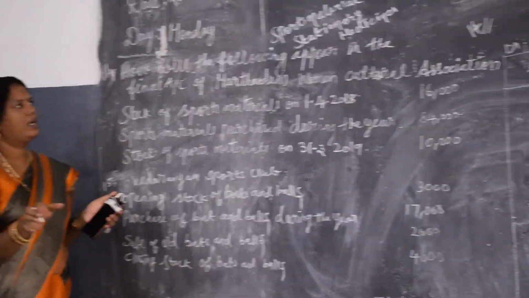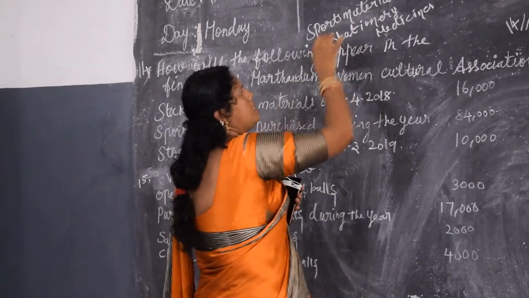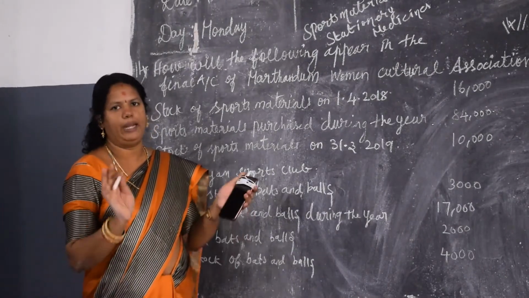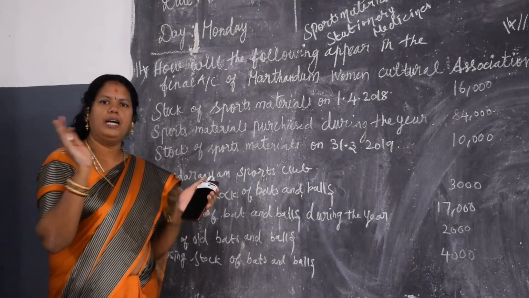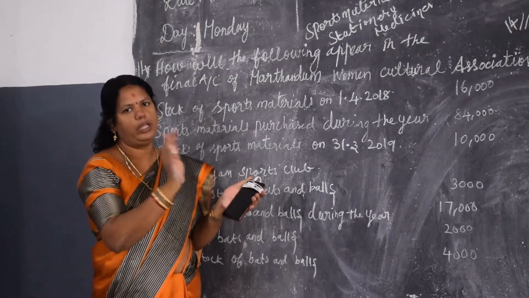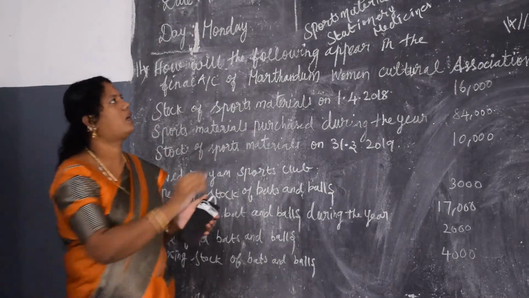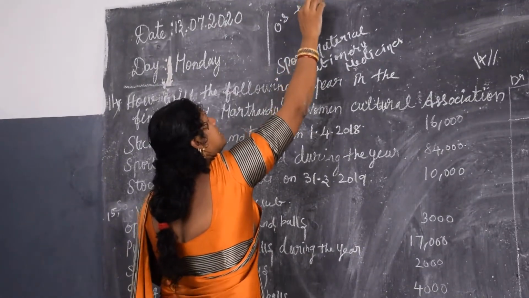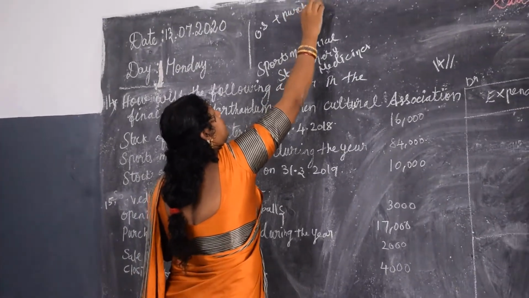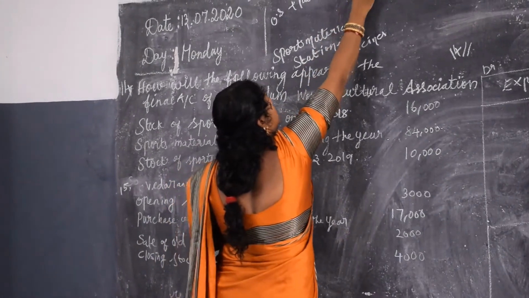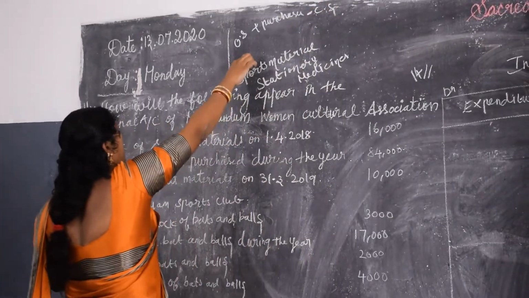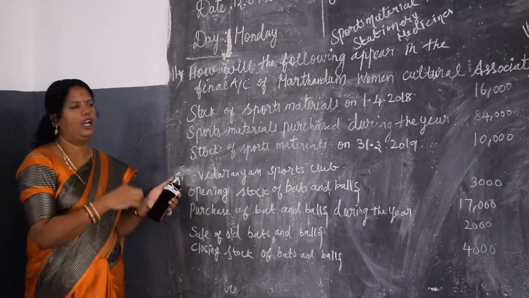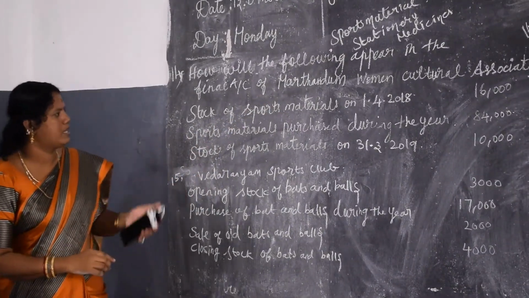What is this format? Sports material. Total sports material consumed is equal to opening stock of the material plus purchases of the material during the year minus closing stock. Listen, I have written opening plus purchases minus CS. What is meant by CS? Closing stock. This is the format that we are going to follow for sports material or consumption material products. So now we'll move on to the sums.